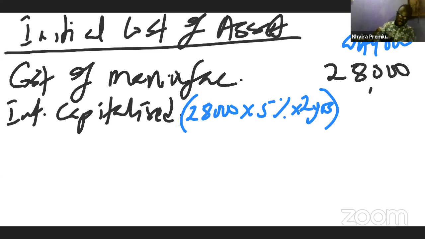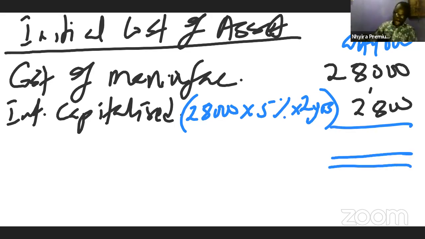Does it make sense? And that is going to give us 0.05 by 28,000 times 2, so 2,800. So we add it up, and that becomes the initial cost of the asset.